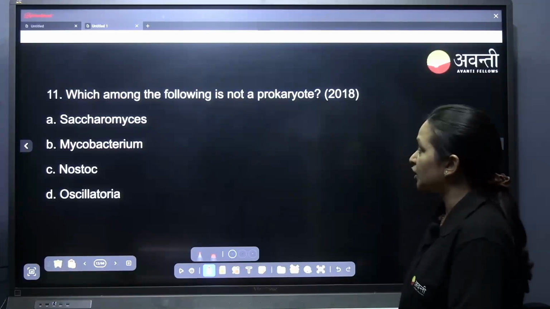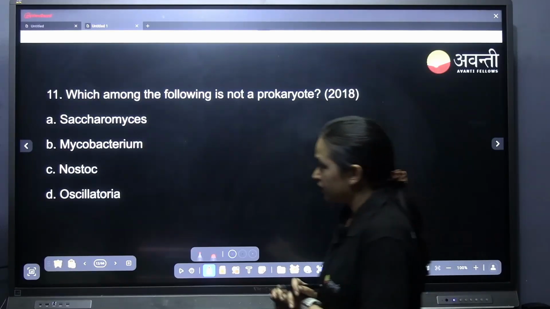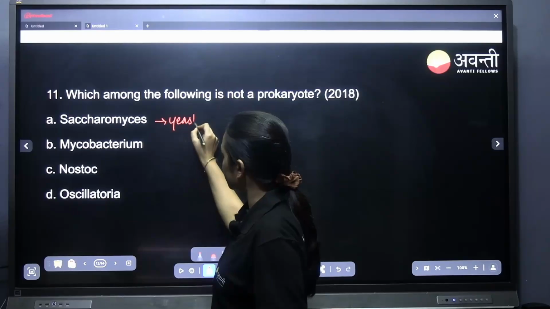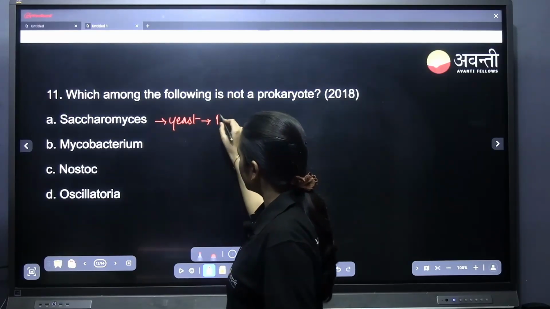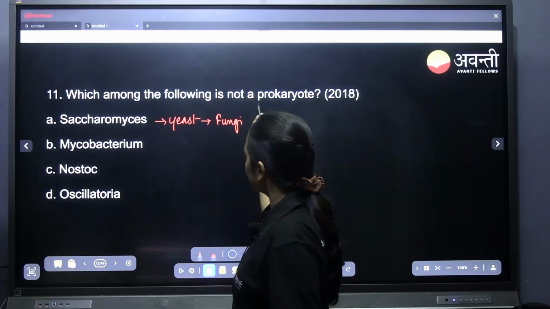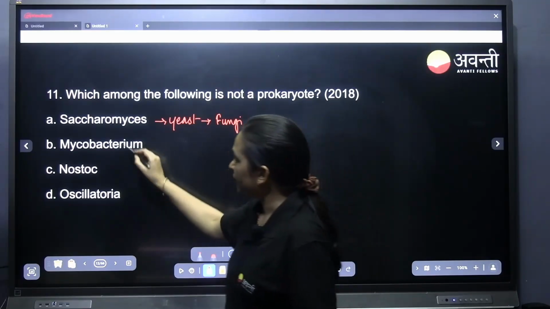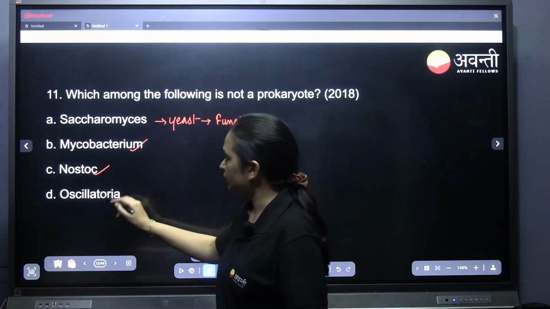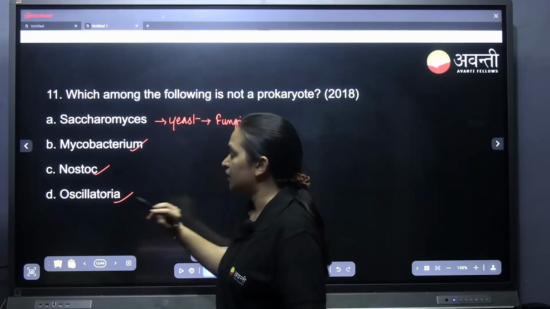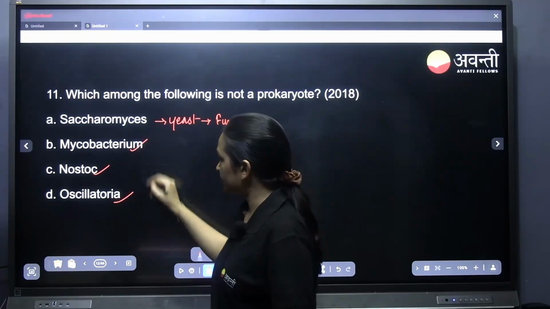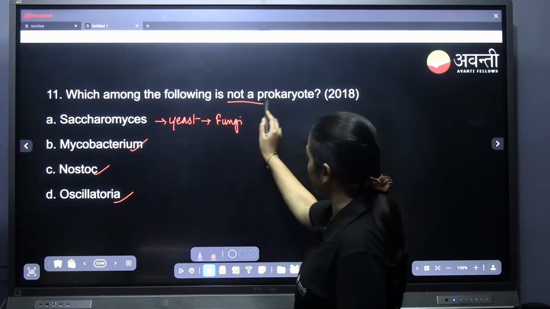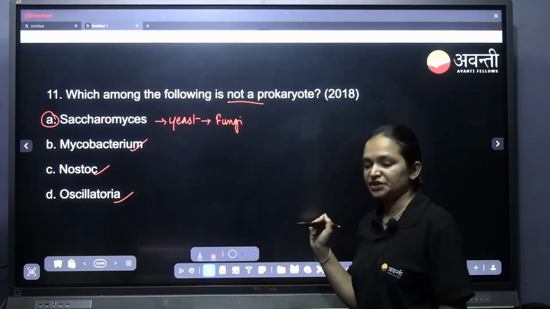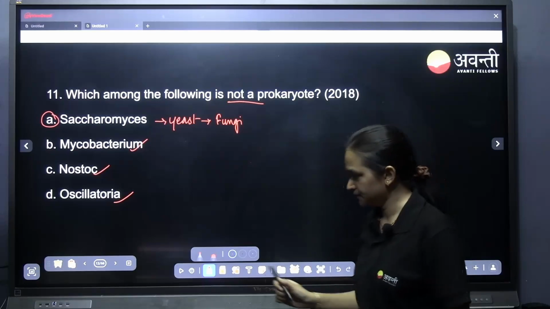Which one of the following is not a prokaryote? Saccharomyces, which means this is a yeast. Yeast is a fungi. This is a eukaryote. Mycobacterium, prokaryote. Nostoc is a prokaryote, a blue-green algae. Oscillatoria is also blue-green algae. All these are prokaryotes. You need to find the one that is not a prokaryote, that is Saccharomyces cerevisiae, which is a yeast, a eukaryote.